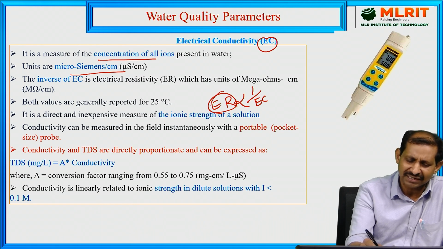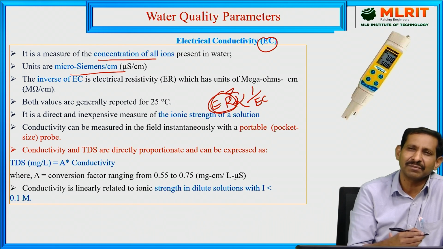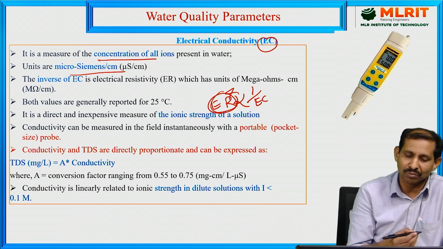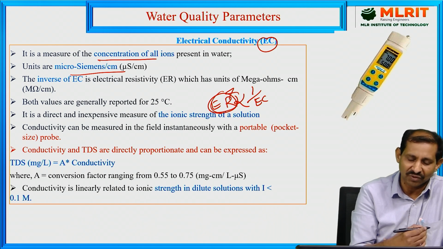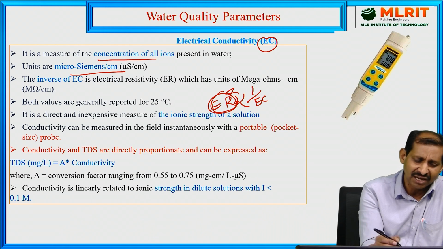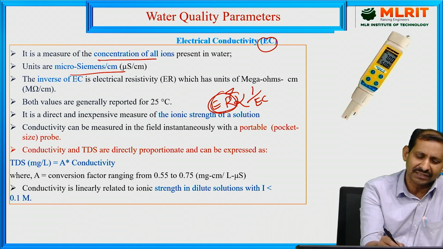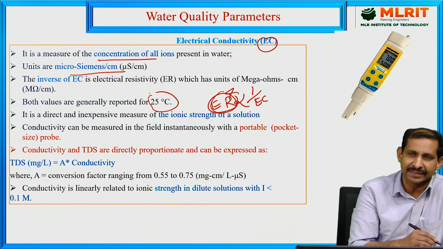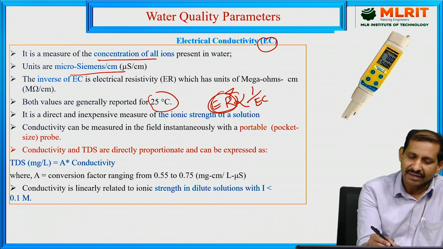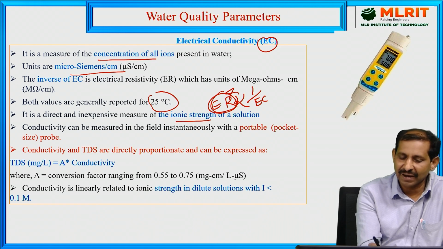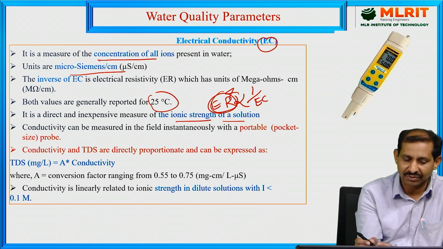So this electrical resistance, the units used are ohms, megaohms or microohms per centimeter. Generally these are all carried out at room temperature, like 25 degrees centigrade. So this directly influences the ionic strength of a solution.